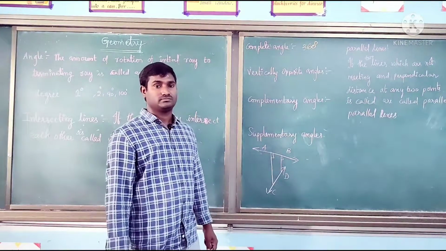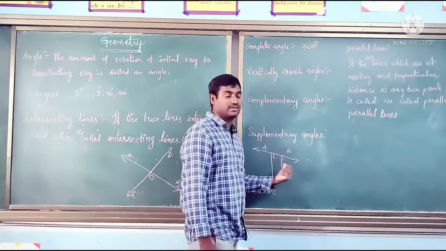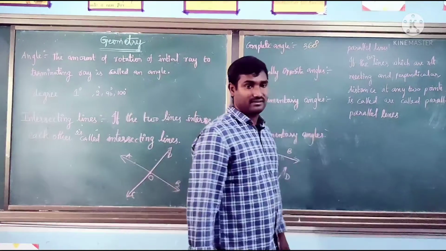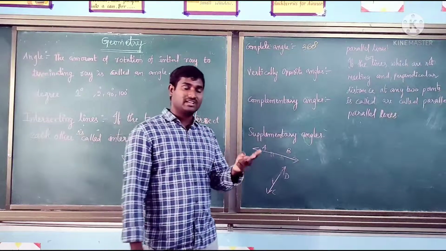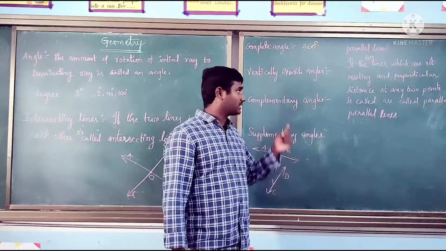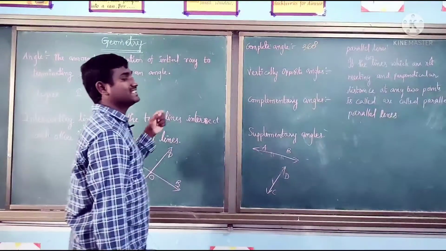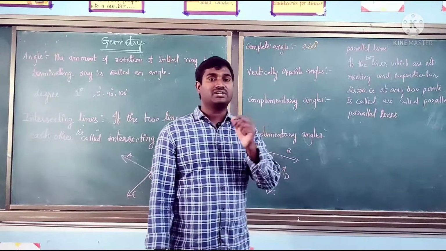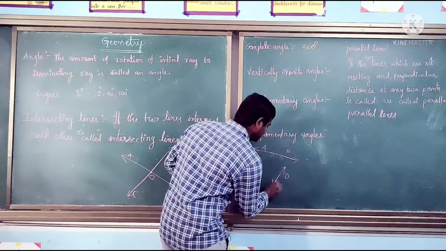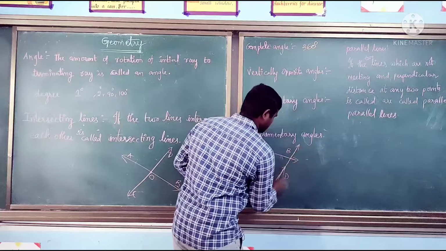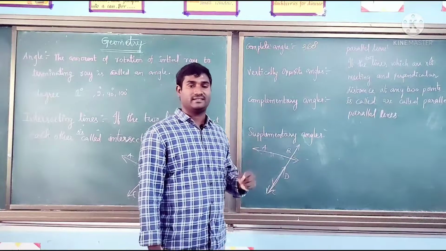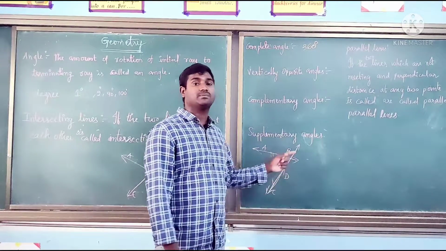So how can we name these? We have only two names, so this figure belongs to one of them. Those are intersecting lines. Why? Because we know the definition of a line: a line goes endlessly in both directions. If you produce it, these two lines will meet at one point. According to the definition of the line, a line goes endlessly in both directions.